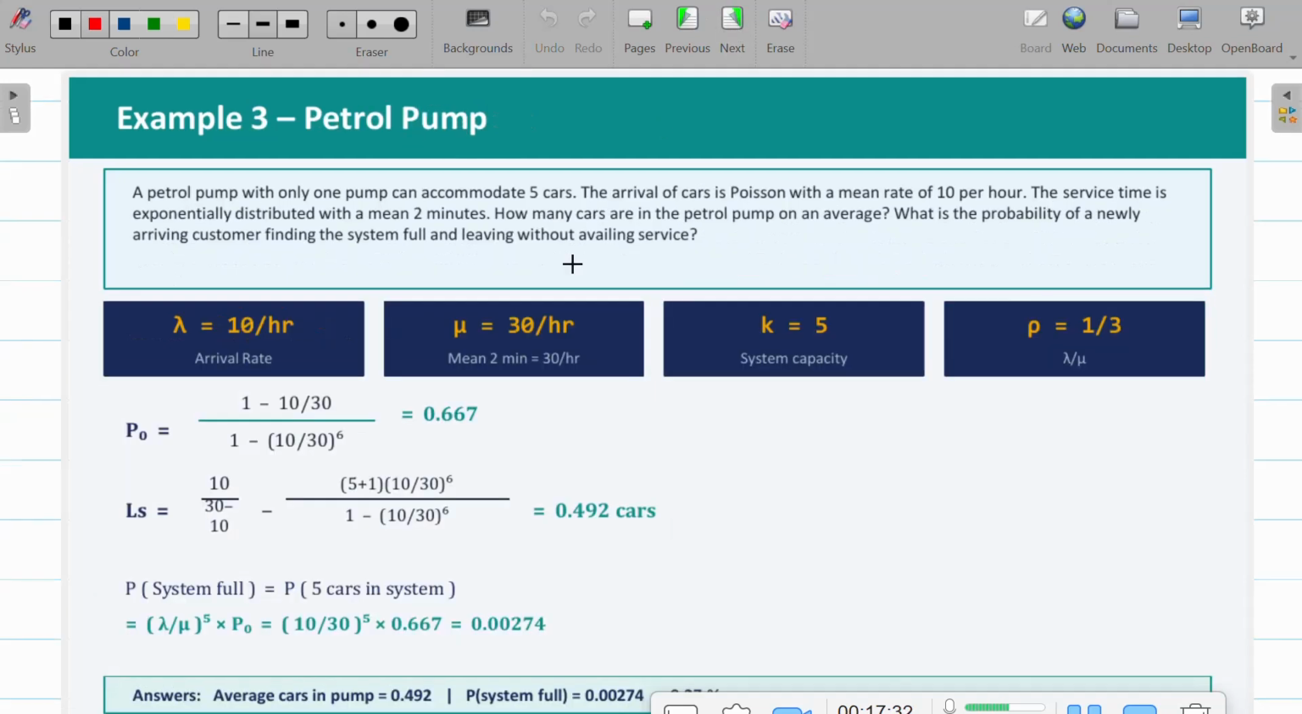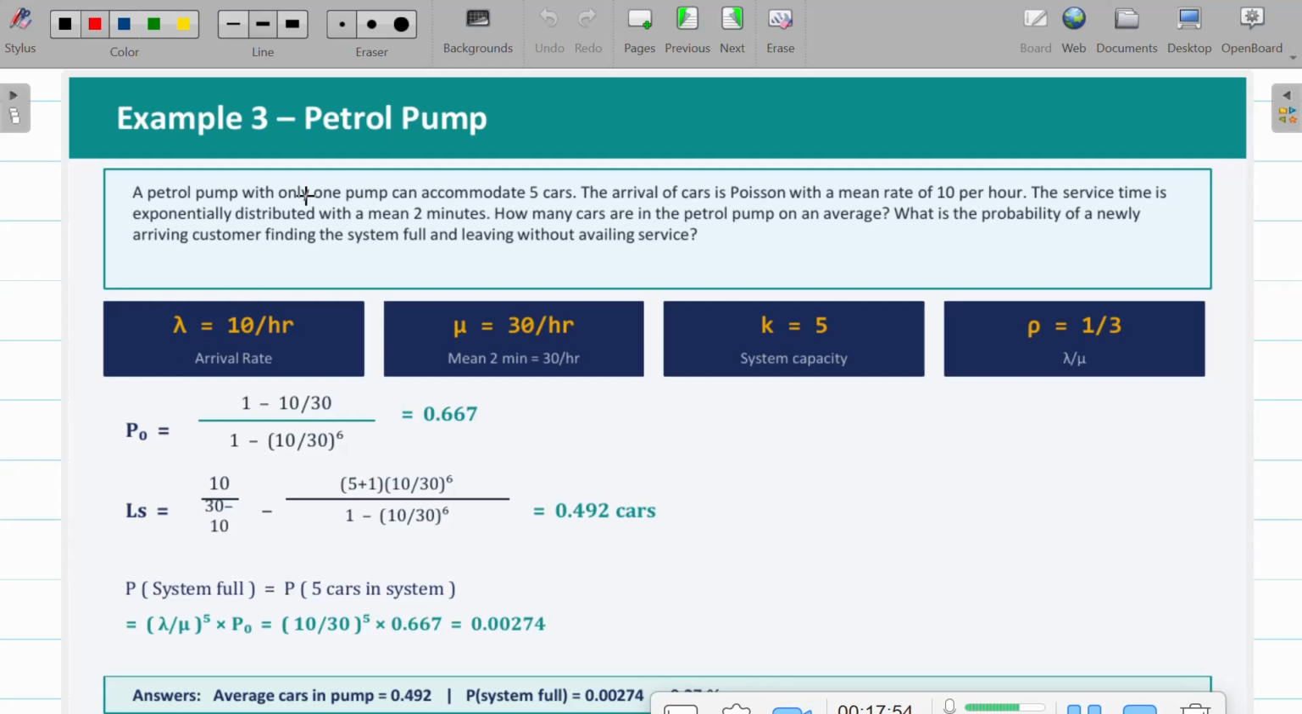Coming to the next problem: a petrol pump with only one pump can accommodate 5 cars. The arrival of cars is Poisson with a mean rate of 10 per hour, and the service rate is exponentially distributed with a mean of 2 minutes. How many cars are in the petrol pump on an average? What is the probability of a newly arriving customer finding the system full and leaving without availing the service?